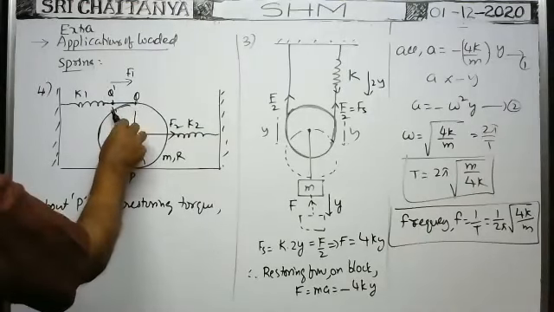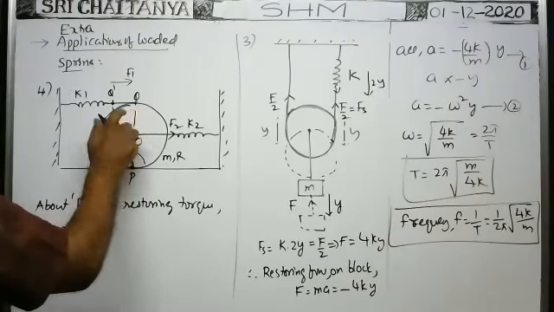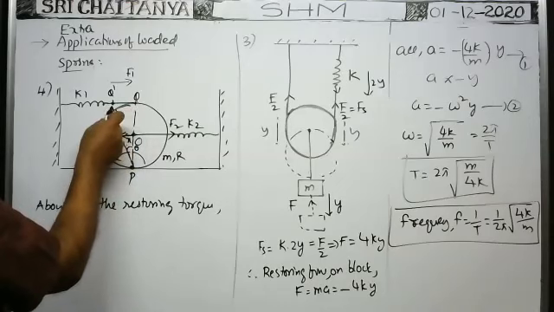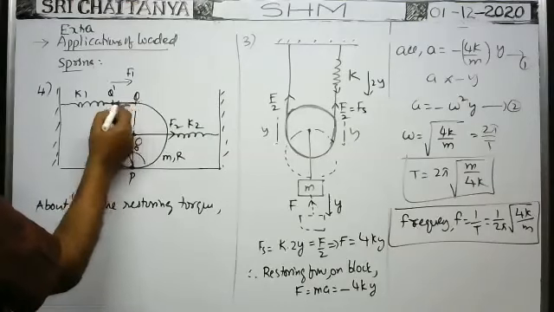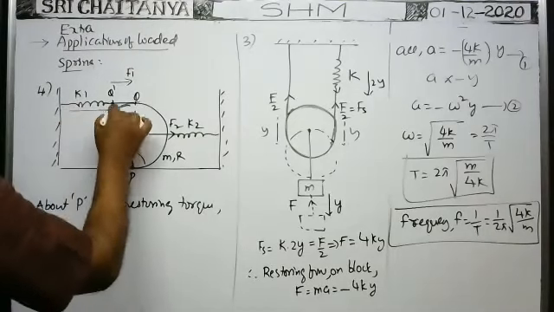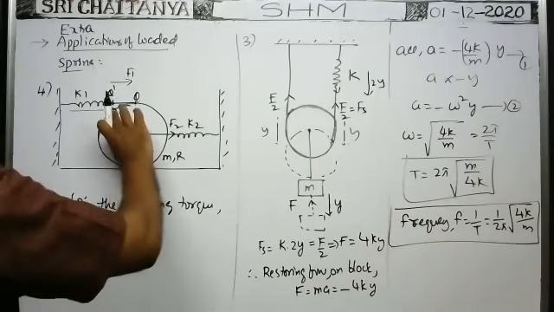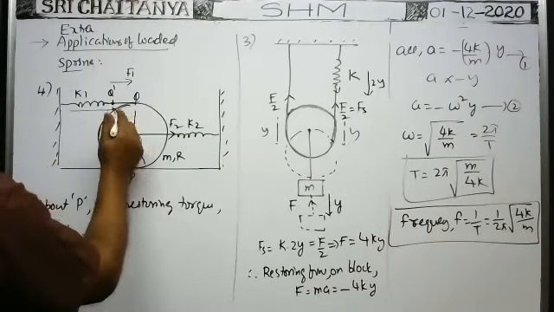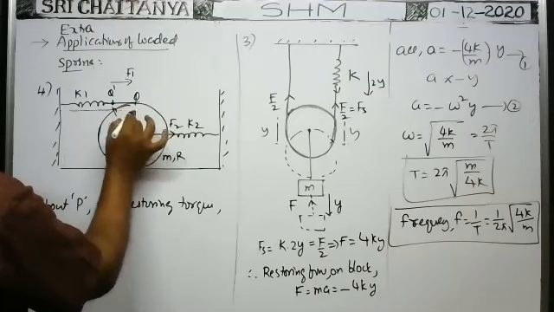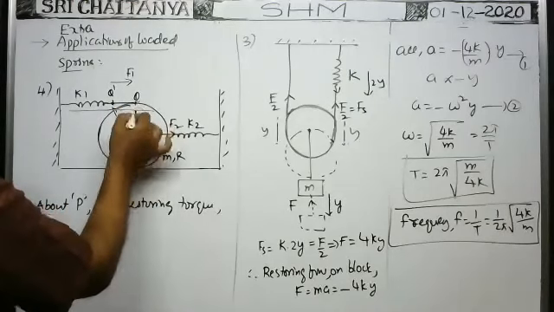Their component in this direction is 2r cos theta, no? Because whenever it is turned like this, this point comes down through a small distance, so the spring is now like this. The force is in this direction, and the perpendicular distance is 2r cos theta.